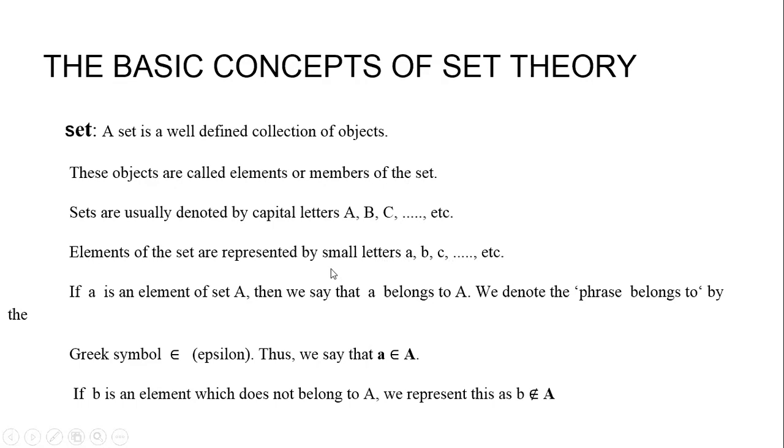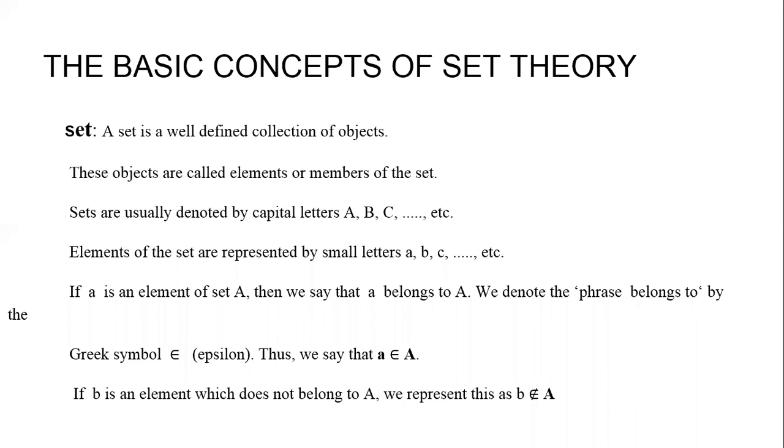Say, if a is an element of set capital A, we write a belongs to capital A. How do we write set values? A is equal to, and we write all the set values inside flower brackets. For example, for the set of voltages you get 2 volts, 5 volts, 10 volts, 20 volts.